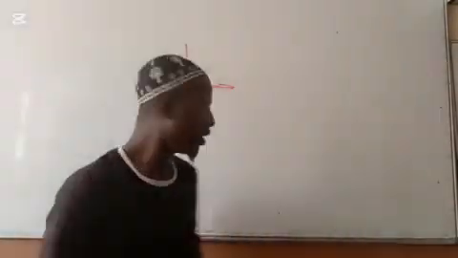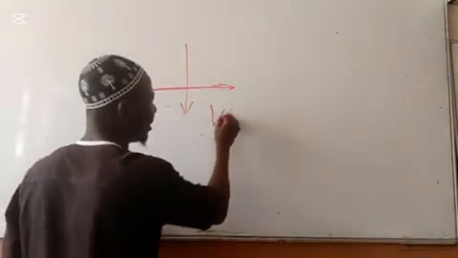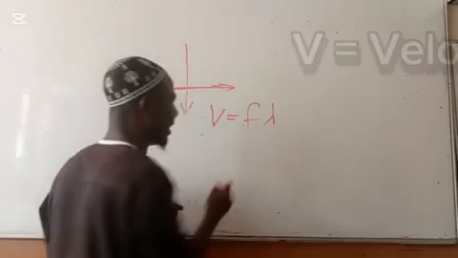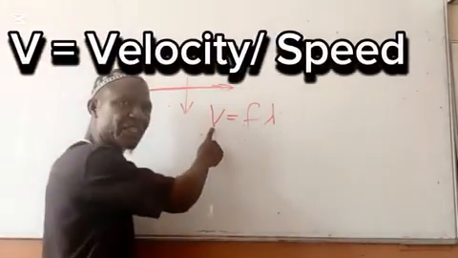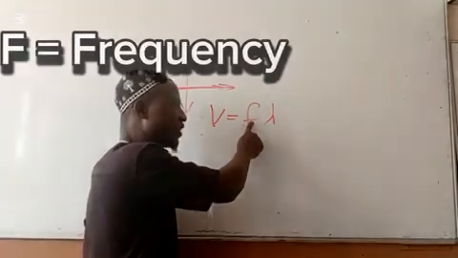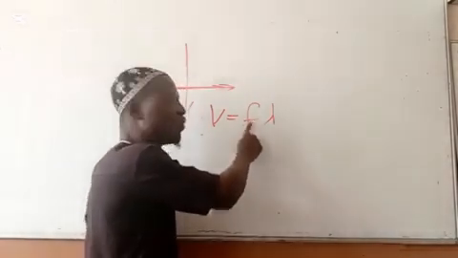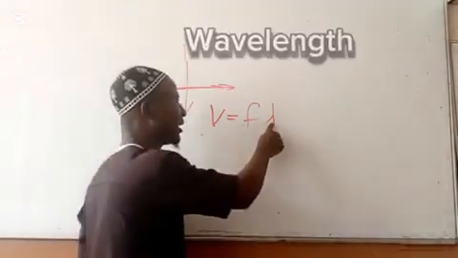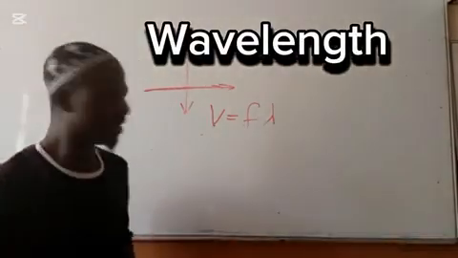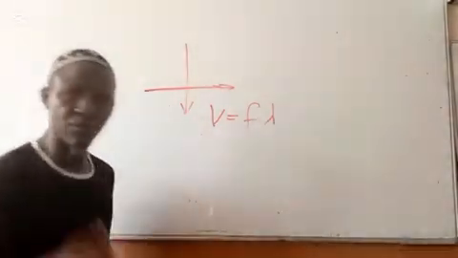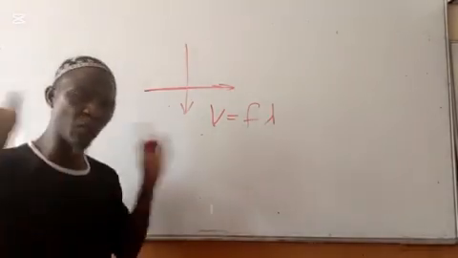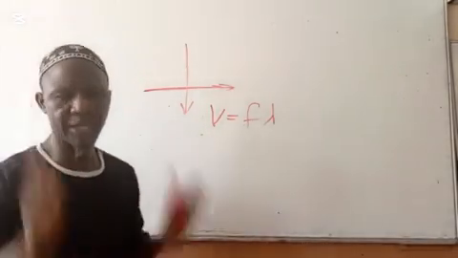Now, the next thing is velocities of sound wave. Generally in wave, we have velocity v is equal to f lambda, where v stands for speed, f stands for frequency, which is measured in hertz, then lambda stands for wavelength. So this is how they are related. Don't forget we derived it in the past. So go and watch the previous video, you will enjoy it.